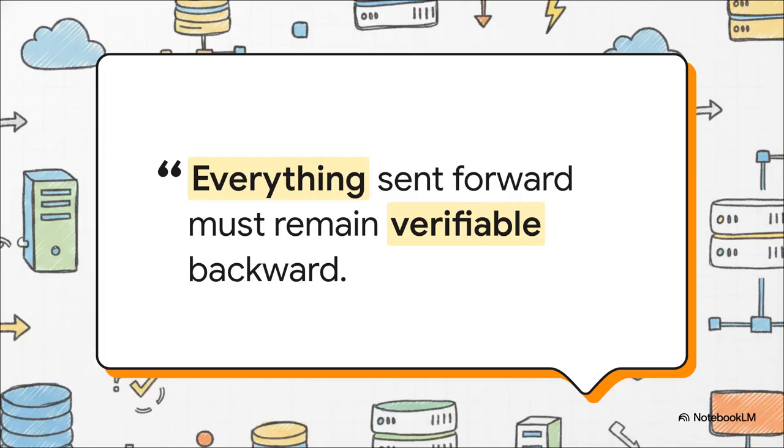The crucial anchor for all of this is the bidirectional coherence axiom, which states everything sent forward must remain verifiable backward. For network engineers, the stakes here are absolutely massive. This means no more black box AI behavior, where the system just learns a bad habit and you have literally no idea why. The AI strictly prohibits direct, automatic modification of its core models based purely on an anomalous result. Instead, that result undergoes a reverse causal reconstruction and independent validation. It basically guarantees that you have a perfect, verifiable autopsy of every single machine-learned lesson.